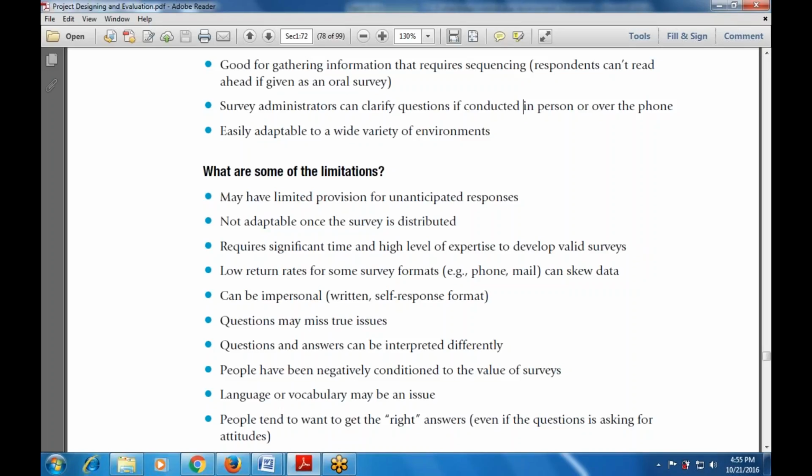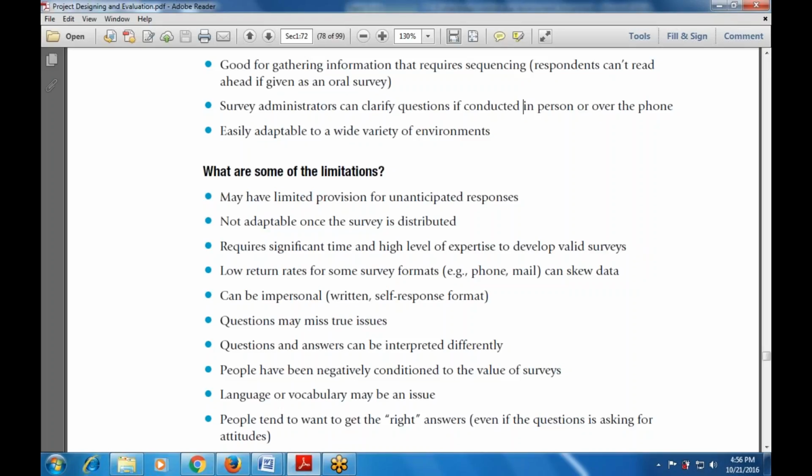Questions and answers can be interpreted differently. For example, if my opinion is that this is my question, the answer may be totally different from the guidelines of the questionnaire. So questions and answers can be interpreted differently, and people can be positively or negatively conditioned by the values of the survey. And questionnaires can sometimes be impersonal, in a written self-response format, with low return rates.